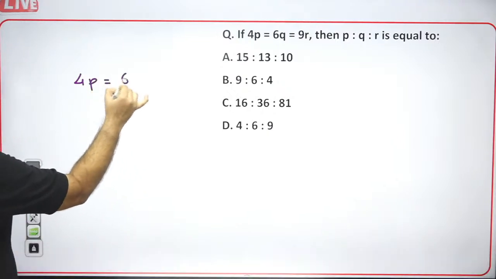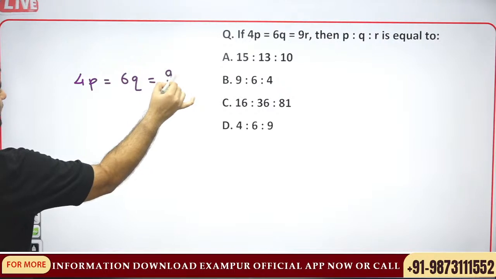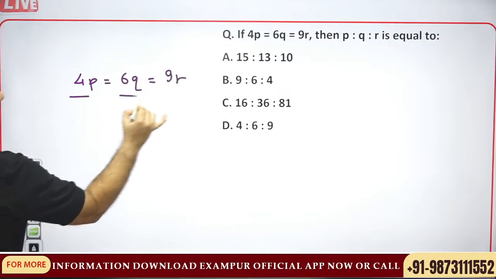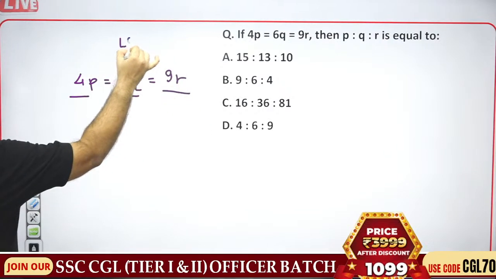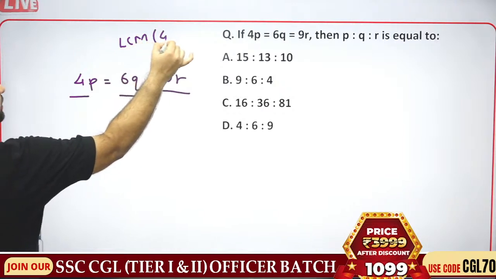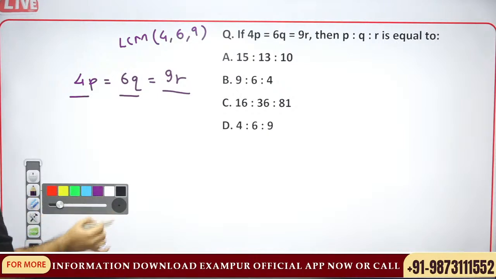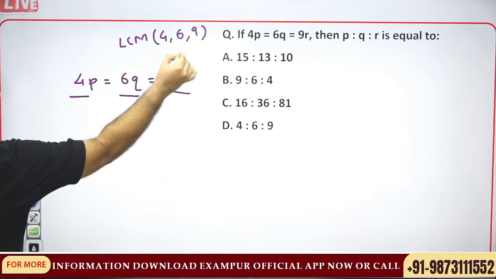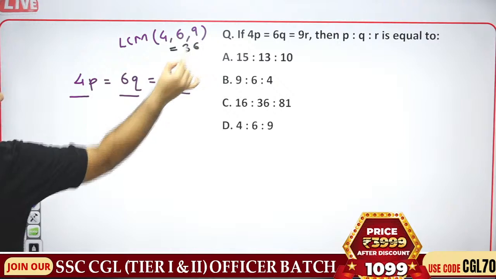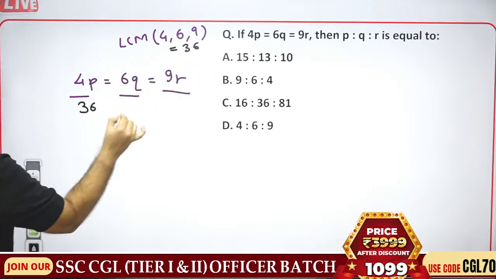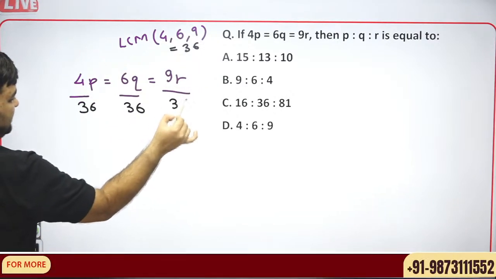4P is equal to 6Q is equal to 9R. Divide by the LCM of the numerators to find out the answer directly. The common multiple of them is 36. So divide by 36 to get the answer in a single step.